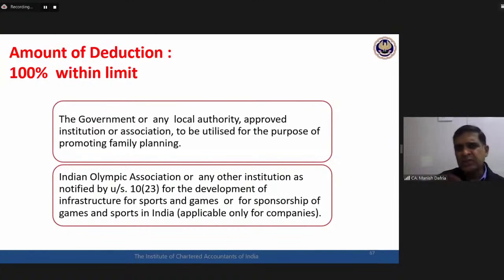Indian Olympic Association or any other body, Indian Hockey Federation, all kinds of different sports regulatory bodies, including Indian Olympic Association. Whatever donation I am giving, that cannot be more than a particular limit. Within that particular limit, for the amount of donation, 100% would be the deduction available. What is that particular limit? That we will be discussing later on.